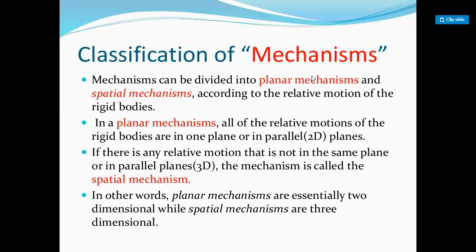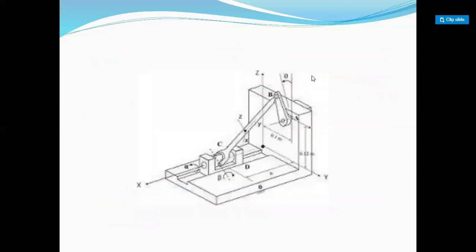In planar mechanisms, all the relative motion of the rigid bodies is in one plane or in parallel planes. In a spatial mechanism, if there is a relative motion that is not in the same plane or in parallel planes, the mechanism is called a spatial mechanism. In other words, planar mechanisms are essentially two-dimensional, while spatial mechanisms are three-dimensional.